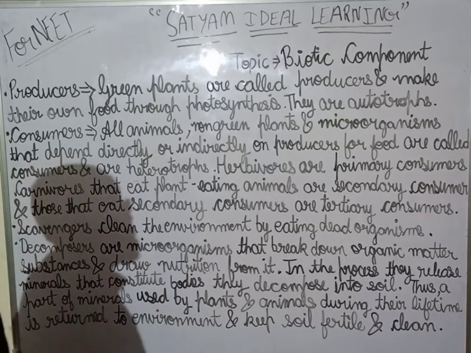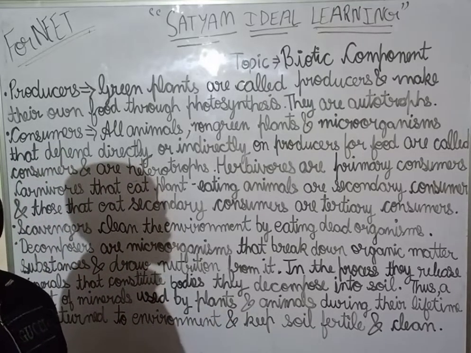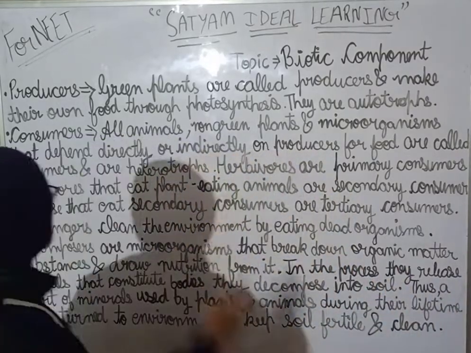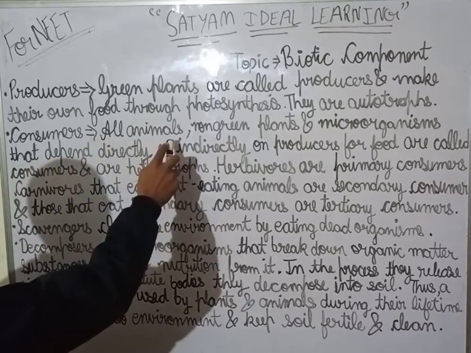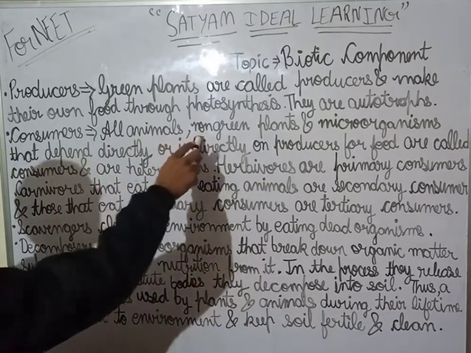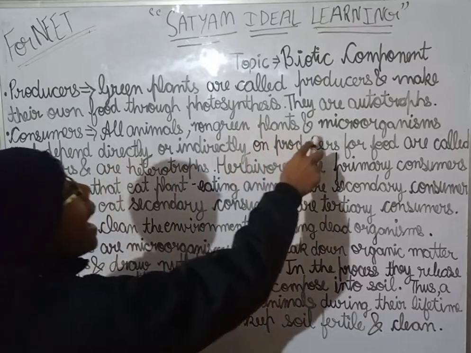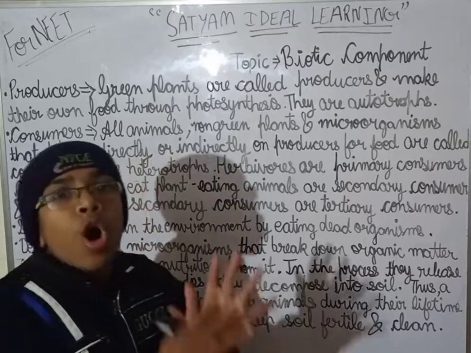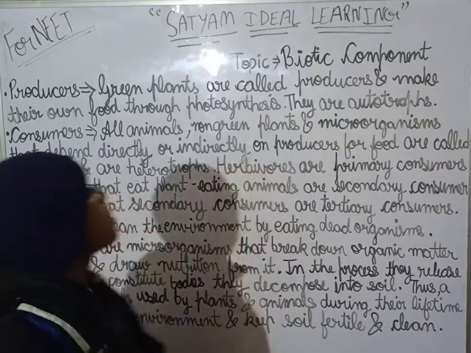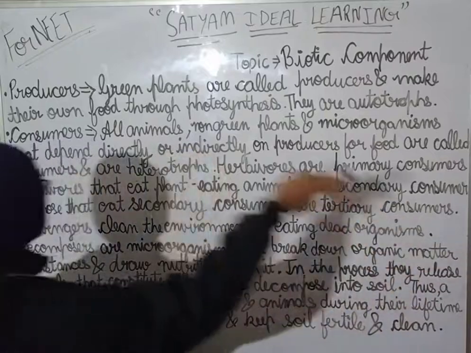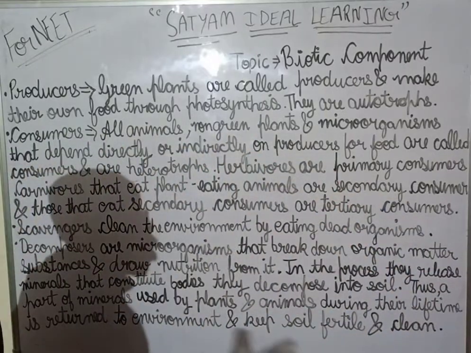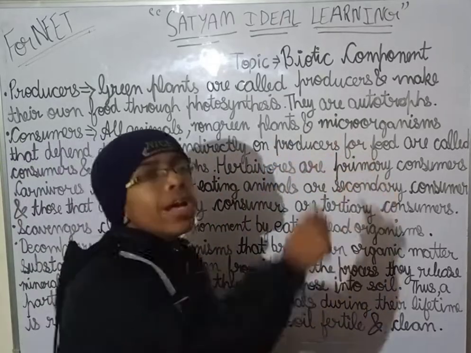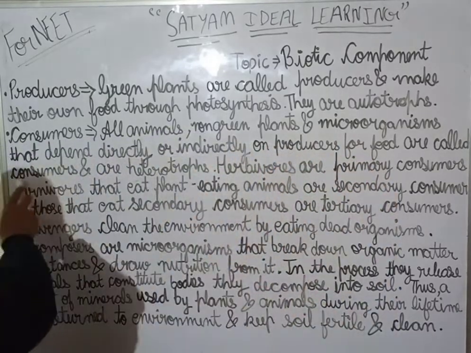Now we will be discussing consumers. Consumers means those which consume food. So consumers are all organisms, all animals, non-green plants, and microorganisms, meaning other than the green plants, all the rest of the organisms, non-green plants and microorganisms that depend directly or indirectly on producers for food are called what?